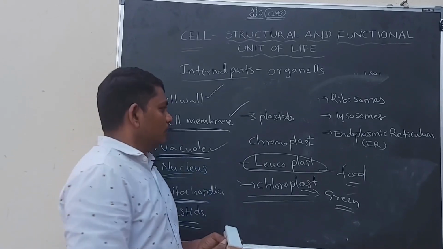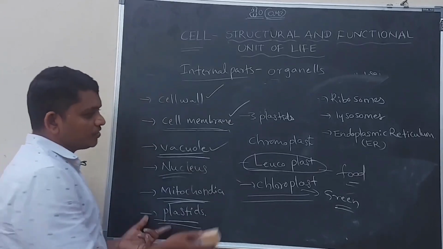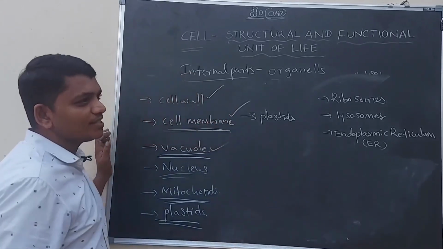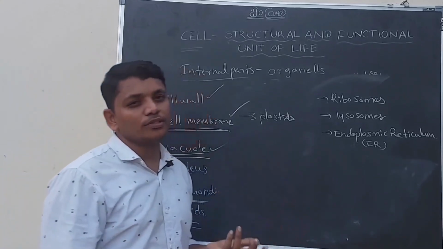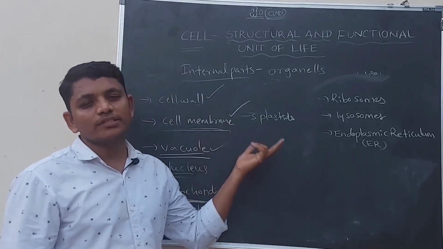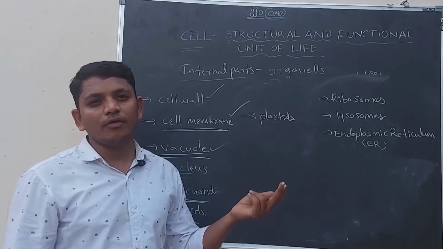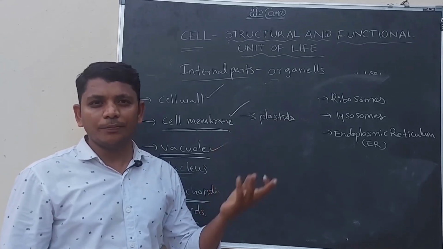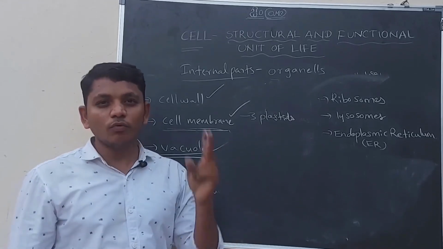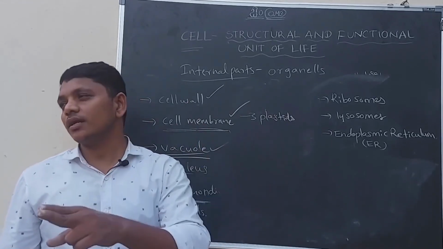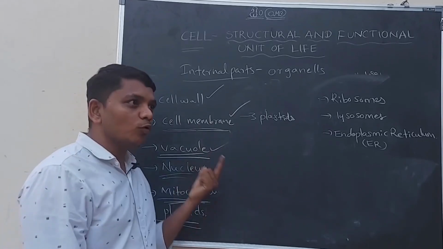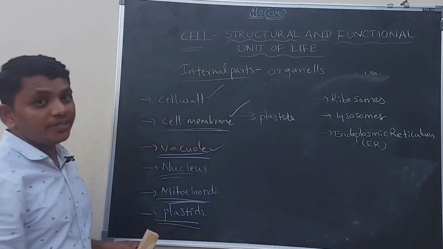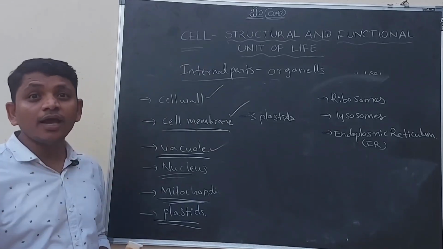Okay. So these are the types of plastids. Plastids are three types: chromoplast, chloroplast, and leucoplast. Leucoplasts are white in color. Chromoplasts are different in color. I mean, various colors are there: red, orange, blue, and purple, like that. And chloroplasts are only green in color. So green plants are only having the chloroplast. Okay. So plastids are present in plant cells only, not in animals.